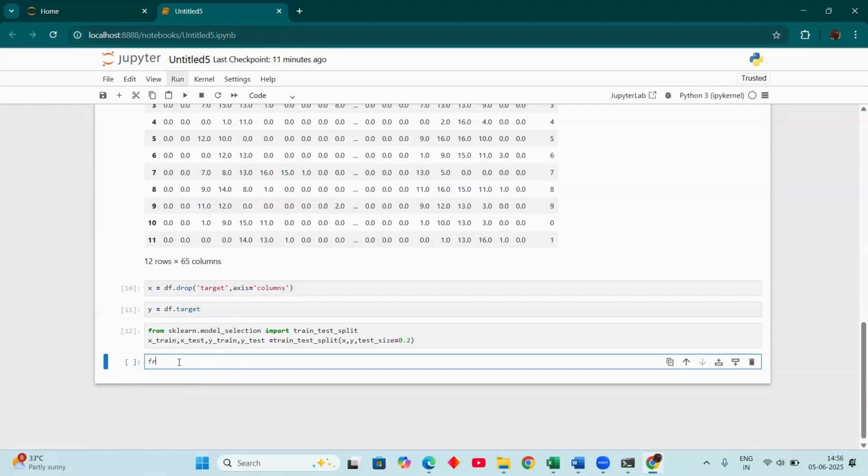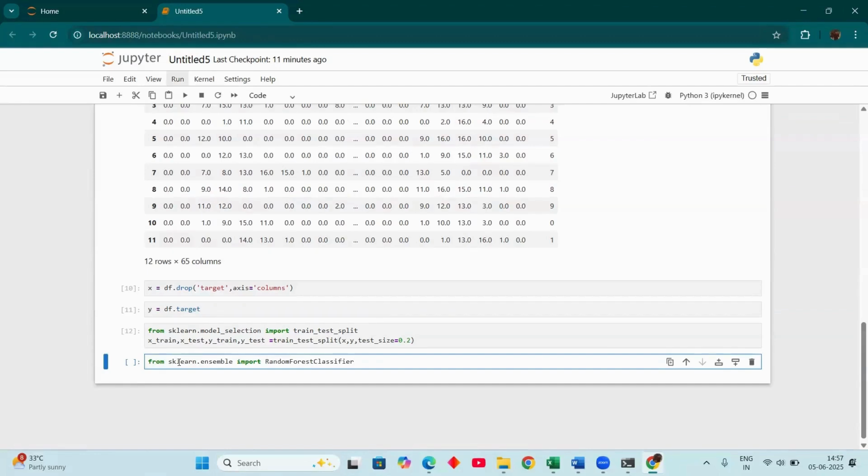Now the main step, I'm creating the model. From sklearn, we have a module called ensemble. From ensemble, I'm importing a model. What model? RandomForestClassifier.